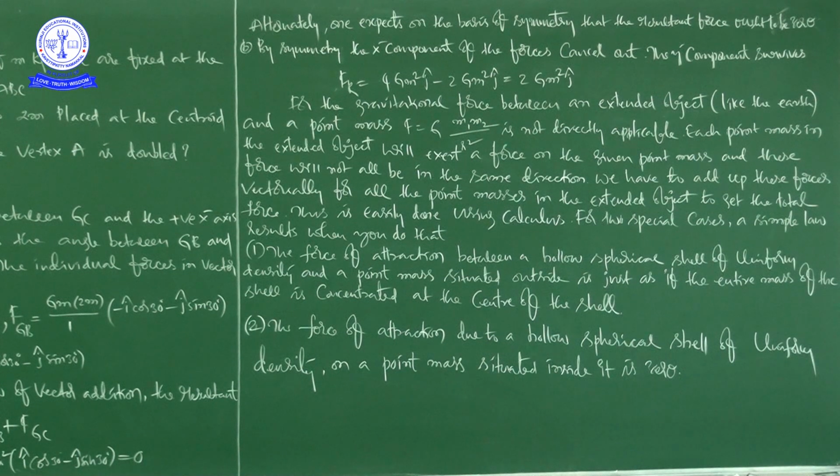For two special cases, a simple law results. Second case: the force of attraction due to a hollow spherical shell of uniform density on a point mass situated inside it is 0. I will repeat once again, so concentrate. The force of attraction due to a hollow spherical shell of uniform density on a point mass situated inside it is 0.